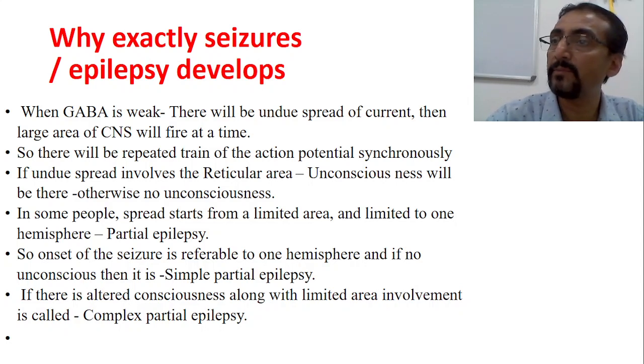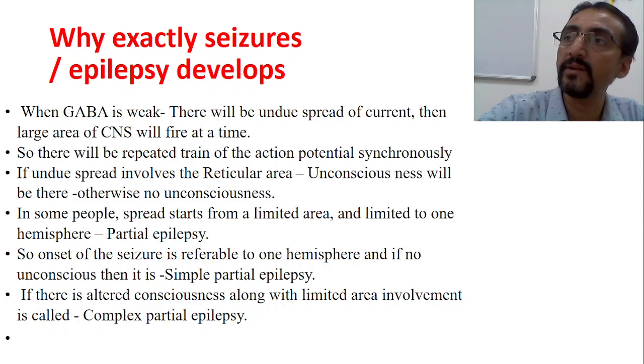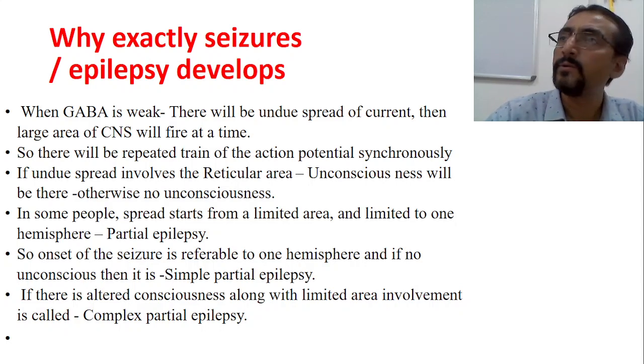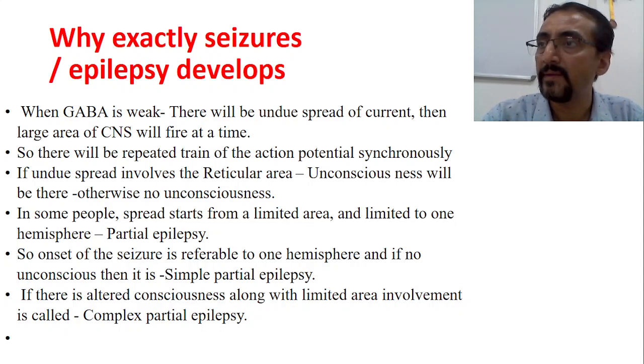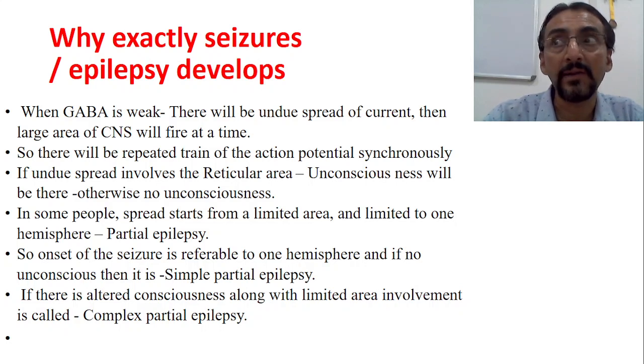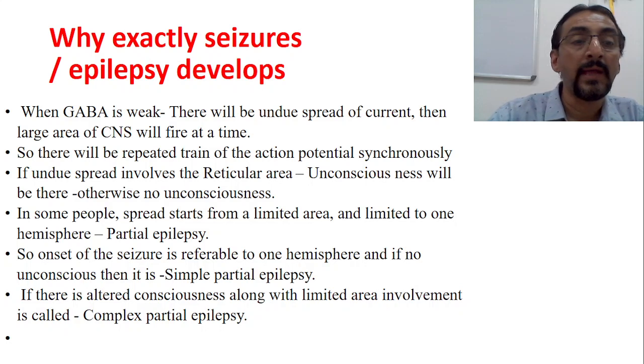Sometimes the abnormal discharge will start in one particular area of the hemisphere and be limited to that hemisphere only. Then such epilepsies are called partial epilepsies because the symptoms presented are very partial. Usually there is no unconsciousness. Unconsciousness happens only if it reaches the reticular activating area. Okay, now, the onset of the seizures is referable to one hemisphere, and if there is no unconsciousness, then it